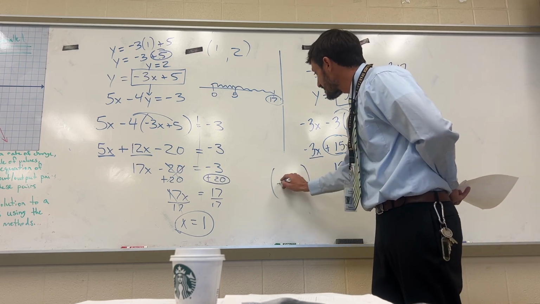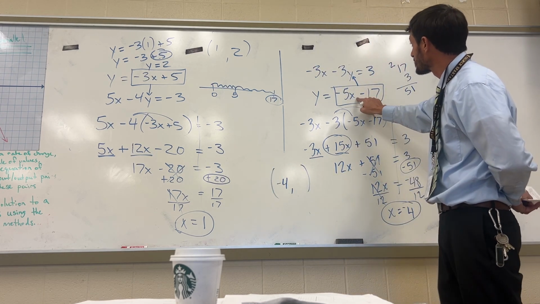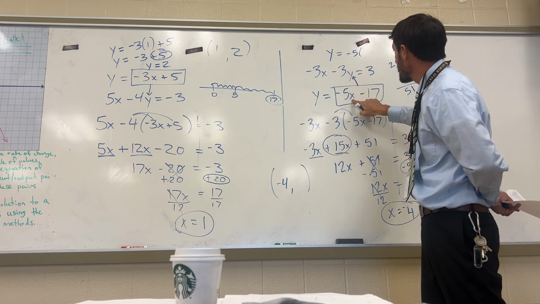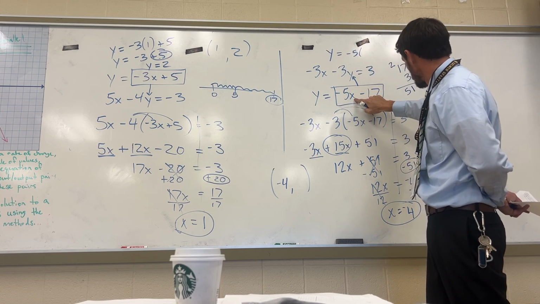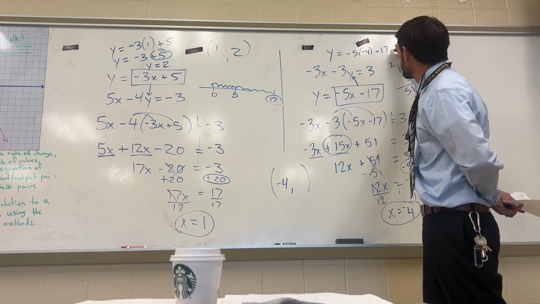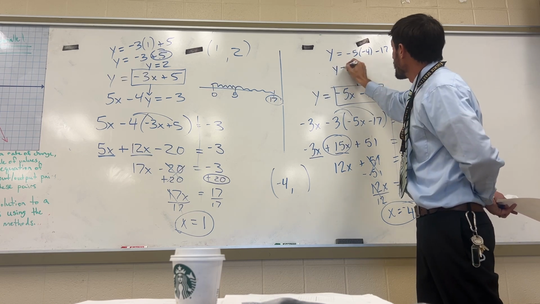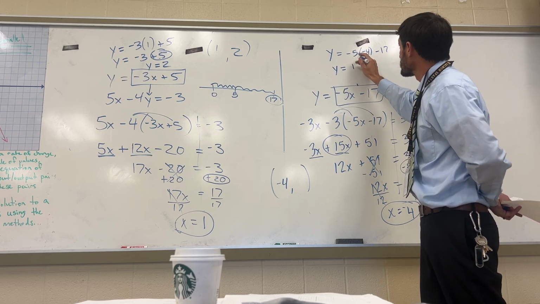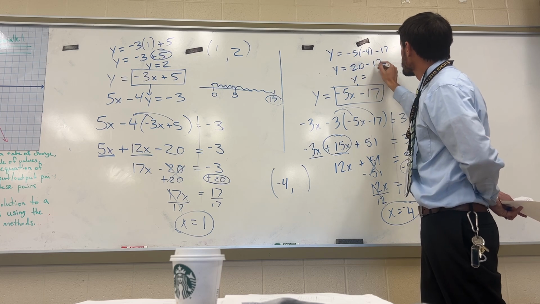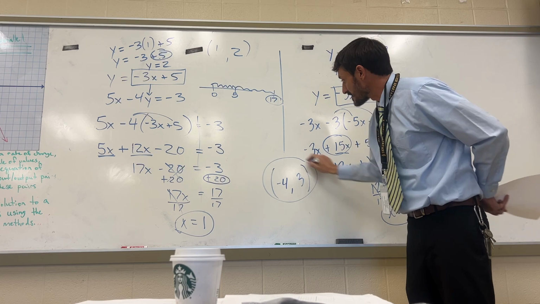So I have my x value. I need my y value. So I'm going to take the negative 4 and plug it into this equation. Y equals negative 5 times, not x, but I'm putting in negative 4. And then I have the minus 17. Now I have y equals negative 5 times negative 4 is positive 20 minus 17, and 20 minus 17 is 3. So I get y equals 3, and my point of intersection is negative 4, 3.